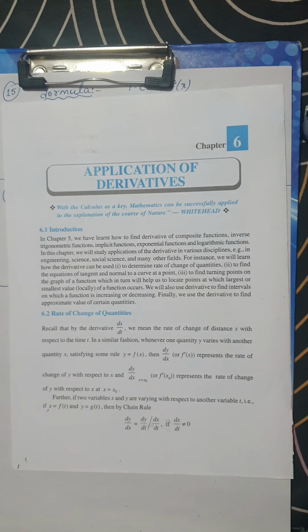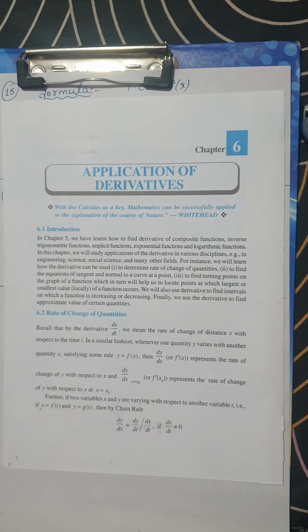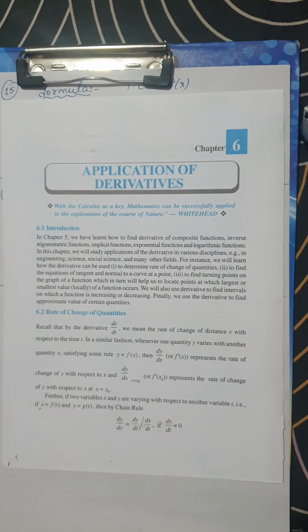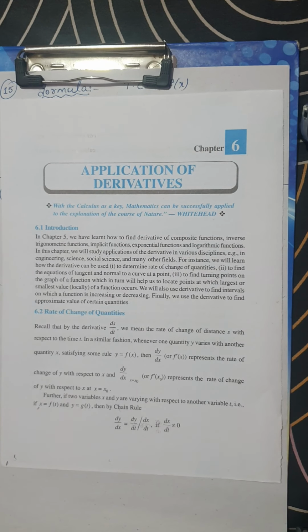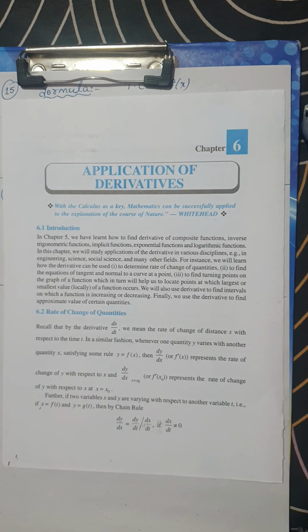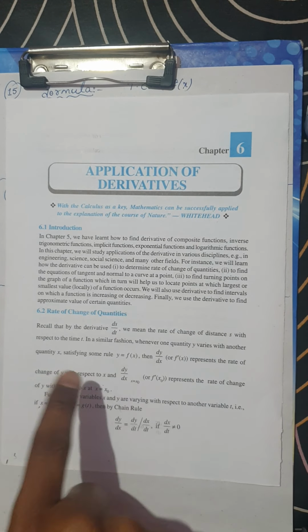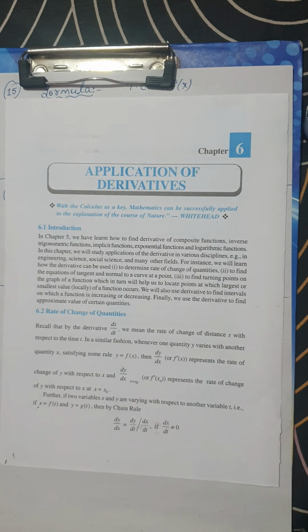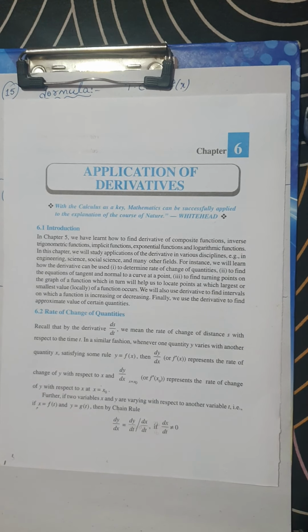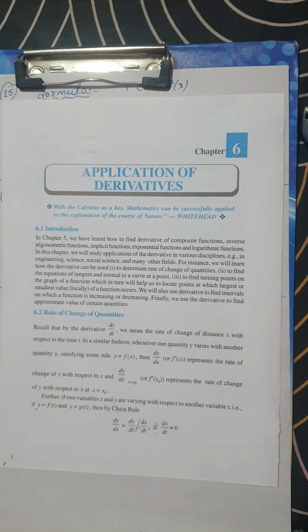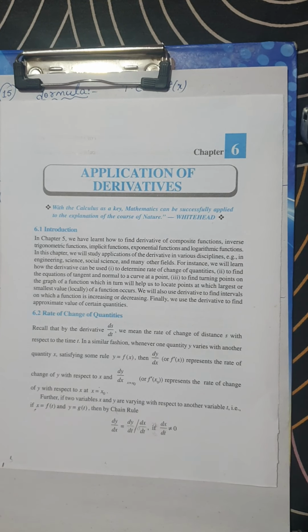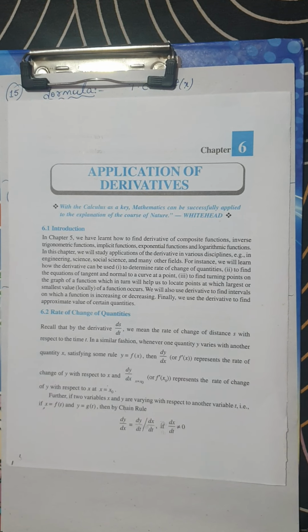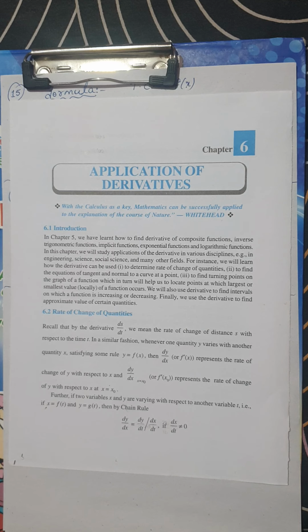So friends, we have come to the conclusion of all the problems on rate measures. Please bear in mind, there are many problems. We did it in a very short procedure, like 2 or 3 mark questions, but you are not going to get 2 or 3 mark questions from this part. From the rate measure problems, you are going to get the 5 mark questions. So please concentrate on 5 mark questions, particularly from the second PUC exam point of view. If it is from the CET point of view, read the entire concept thoroughly. For second PUC, just go through the 5 mark questions for this concept, so that you would be thorough with it and get 5 marks in your main examination.